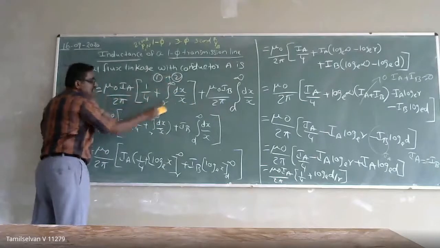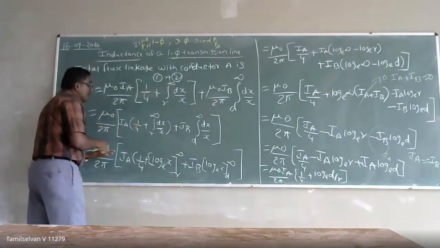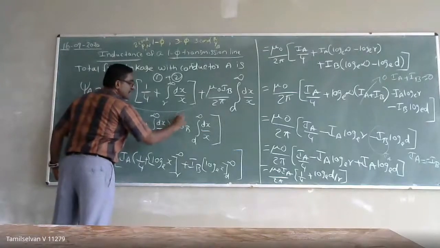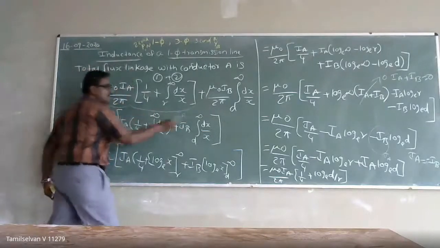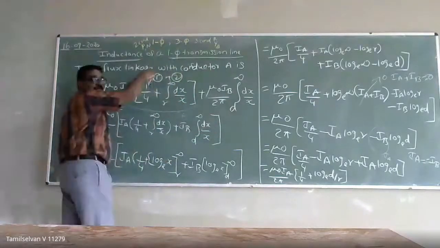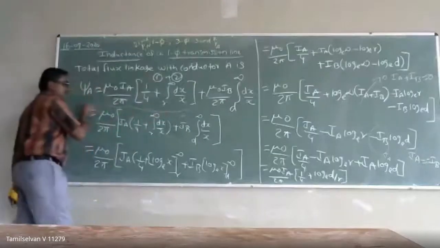So this is the flux linkage due to the current IA. And due to the current IB, this is the flux linkage on conductor A. So this gives us the total flux linkage.